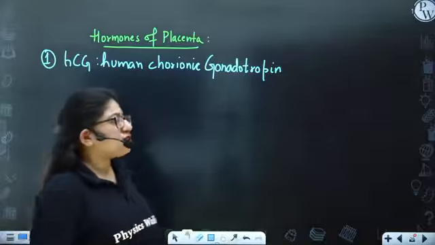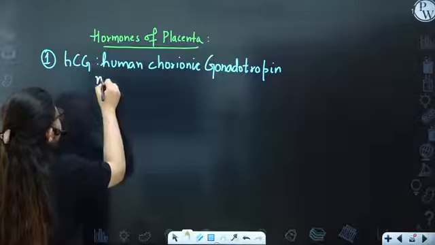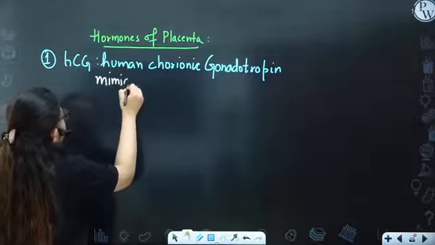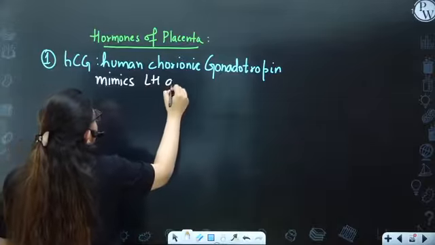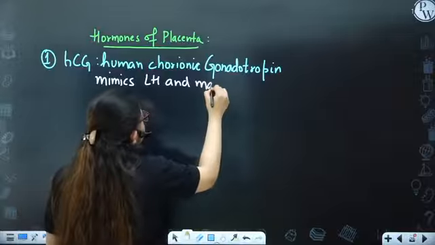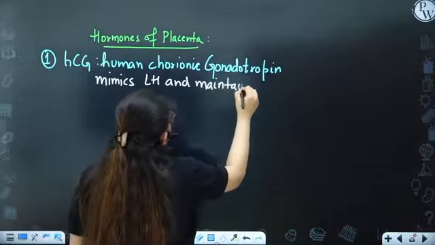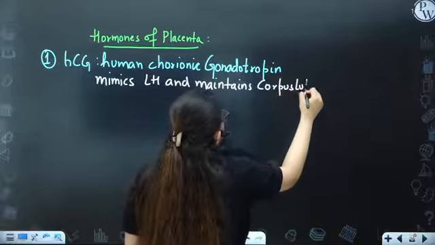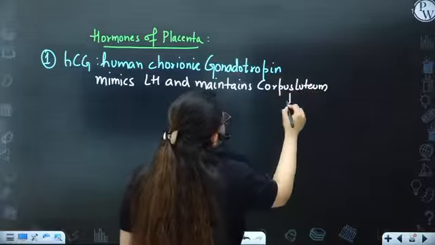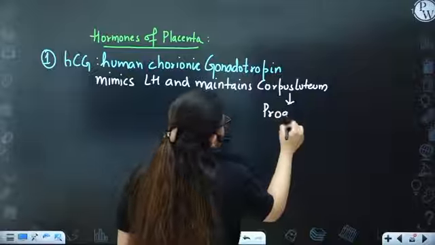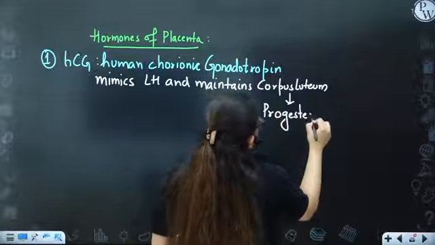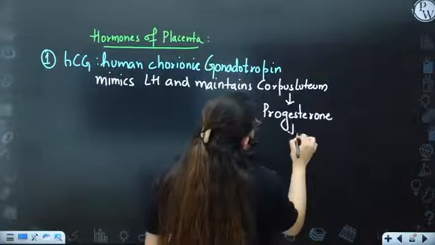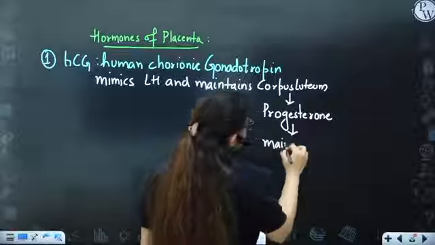That is HCG. So what does HCG do? It mimics. Mimics means it works like LH, and maintains the corpus luteum. And this corpus luteum will keep on secreting progesterone, and hence it will maintain the endometrium.